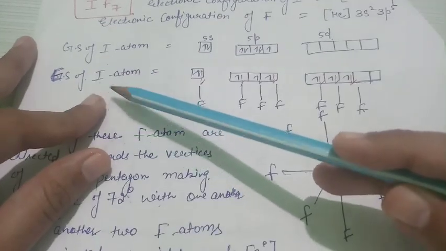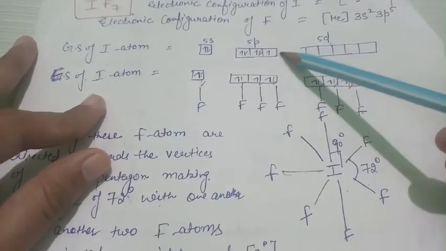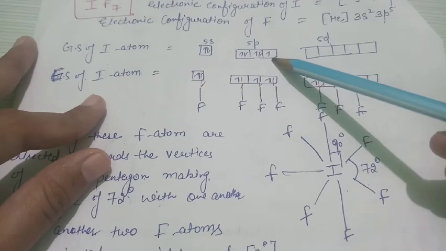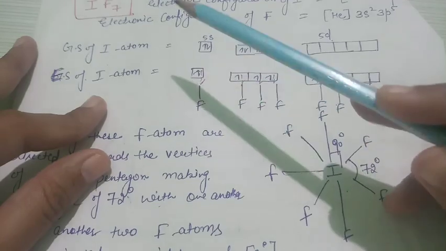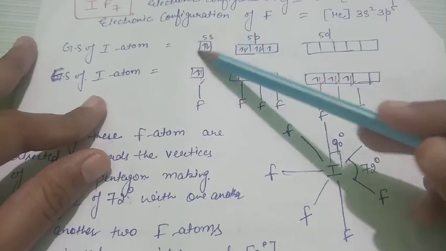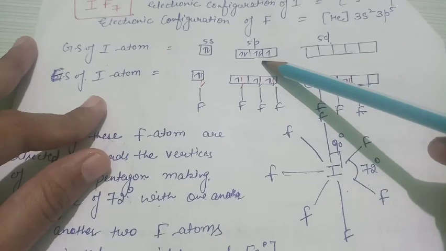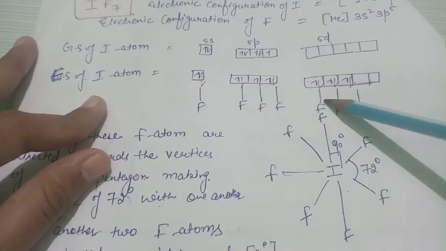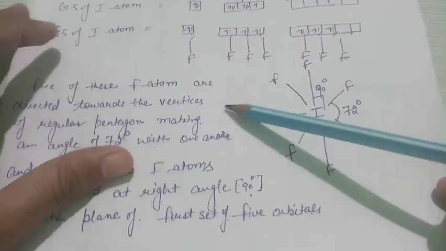In the ground state, there is only 1 unpaired electron, so only 1 fluorine is able to form bond with the iodine atom. So you have to form the other 6 bonds, so you have to excite the electrons of 5s as well as 5p orbital into 5d orbitals. So in this manner you get the hybridization of sp3d3 type.